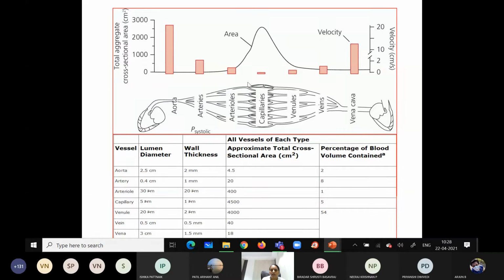If the blood will not stay there, then the tissue perfusion will not occur. That's why nature has made some modifications here in the capillaries. Because of the more cross-sectional area, the velocity is less, and because of that, tissue perfusion occurs. You can see the velocity is very less in the capillaries. Again, gradually the velocity increases with the decrease in the cross-sectional area.